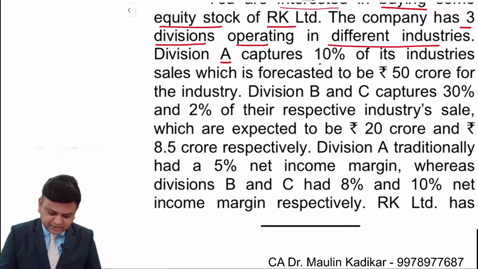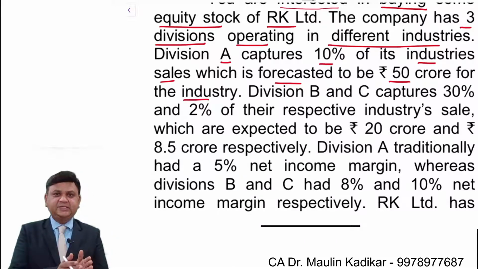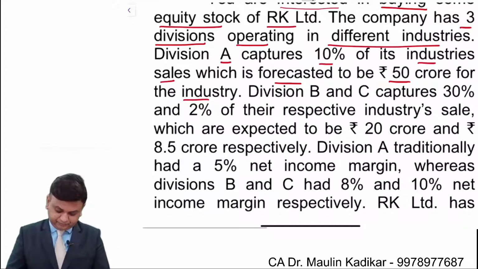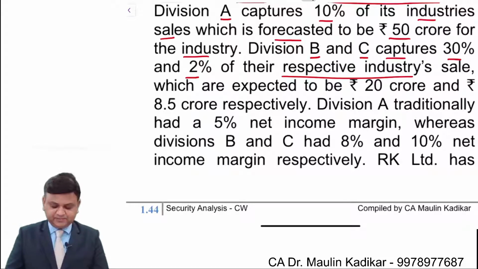Division A captures 10% of its industry sales, which is forecasted to be 50 crore for the industry. So Division A has a market share of 10% and the industry sales is 50 crore. Division B and Division C capture 30% and 2% of their respective industry sales.